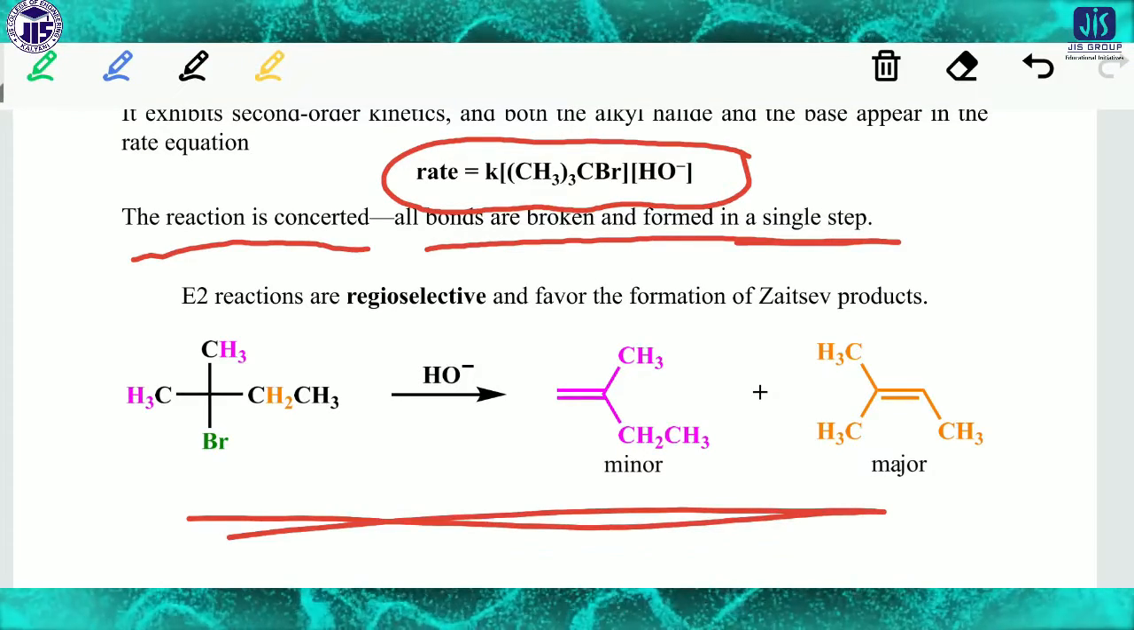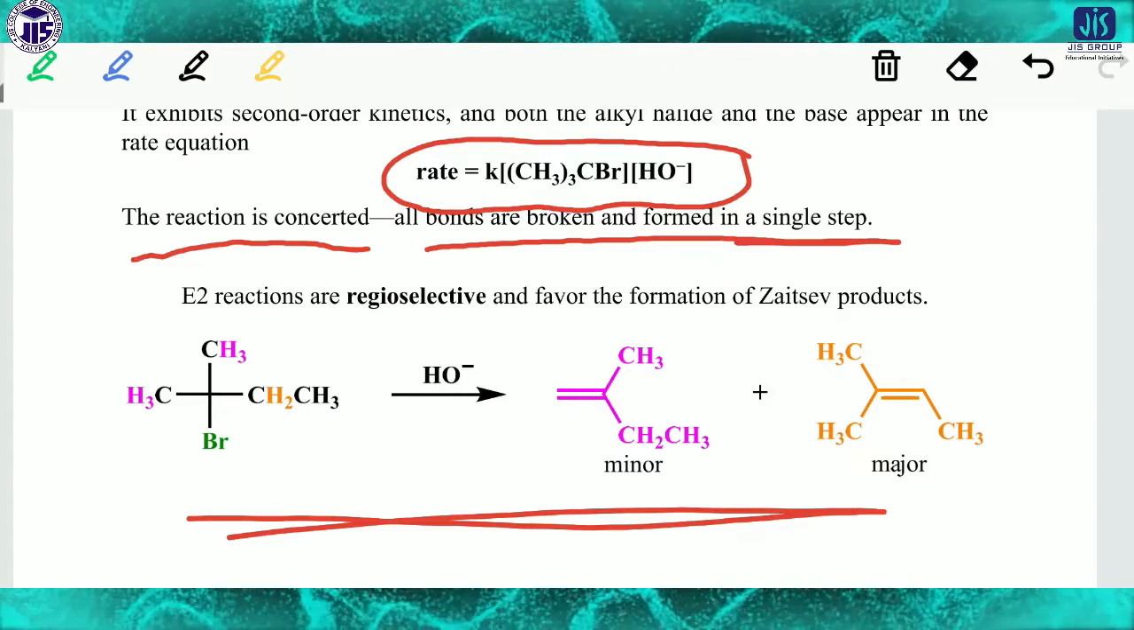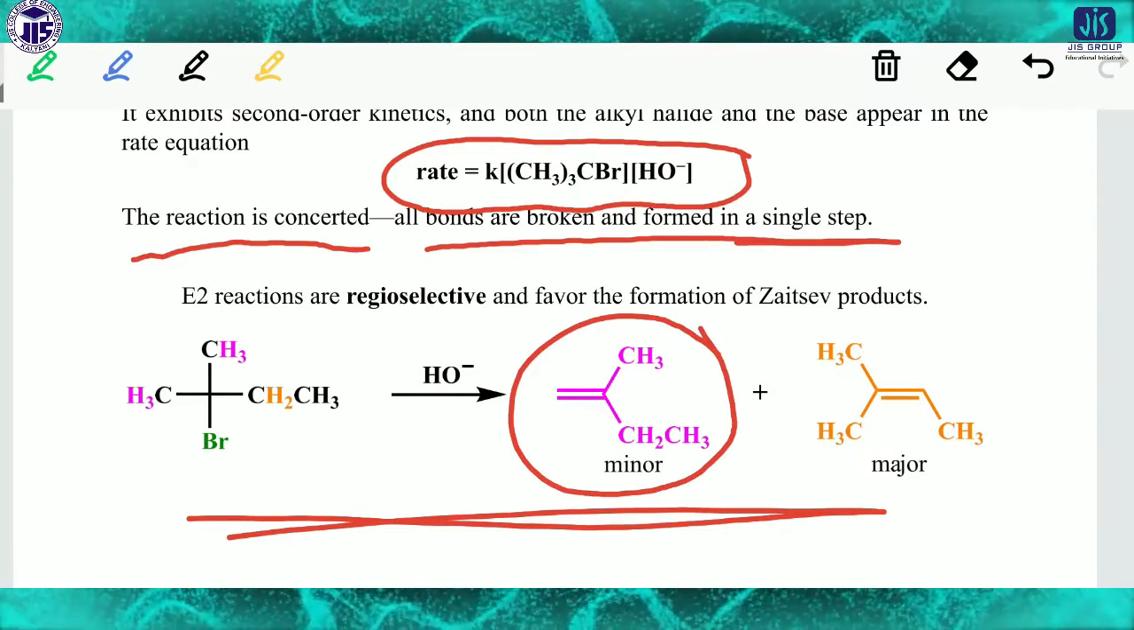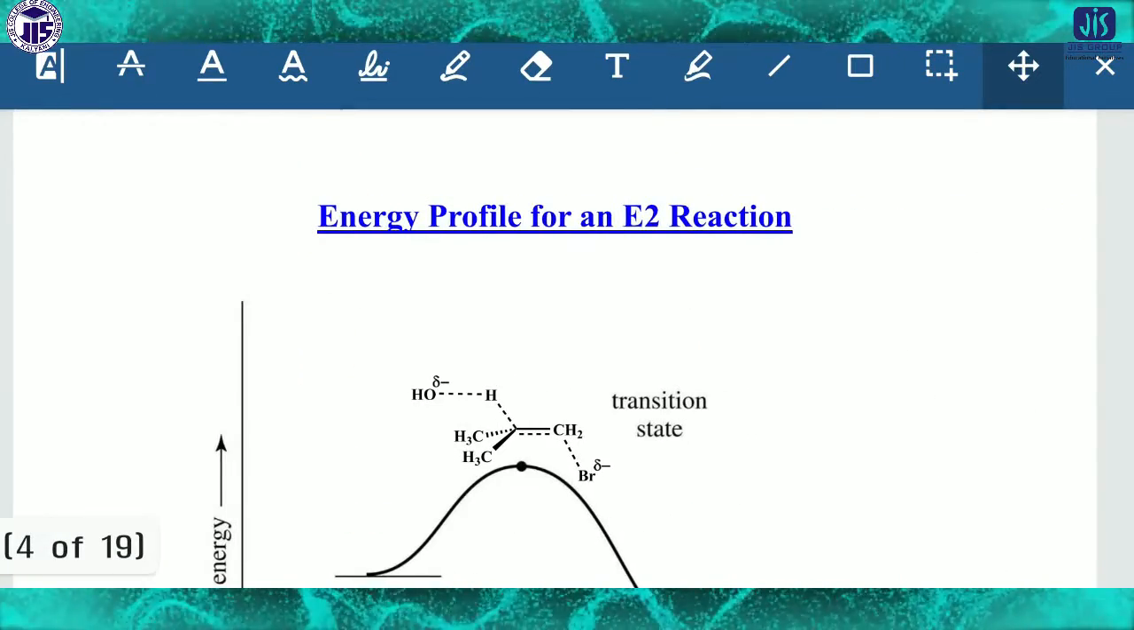It is according to the stereochemistry. So there are two products that occur. One is stereoselective and regioselective also, which follow this pattern. Next, it is the profile of E2.